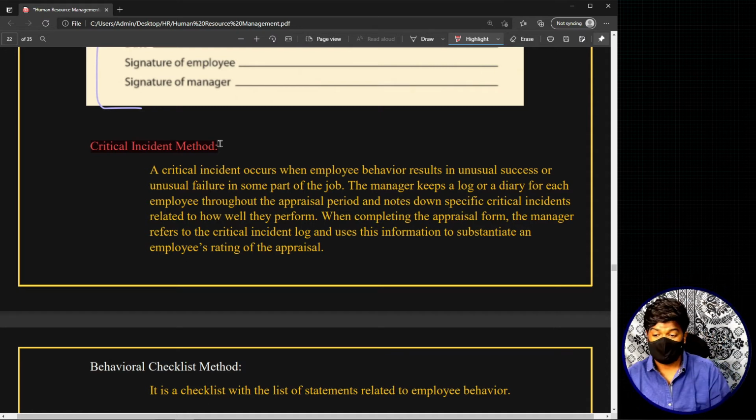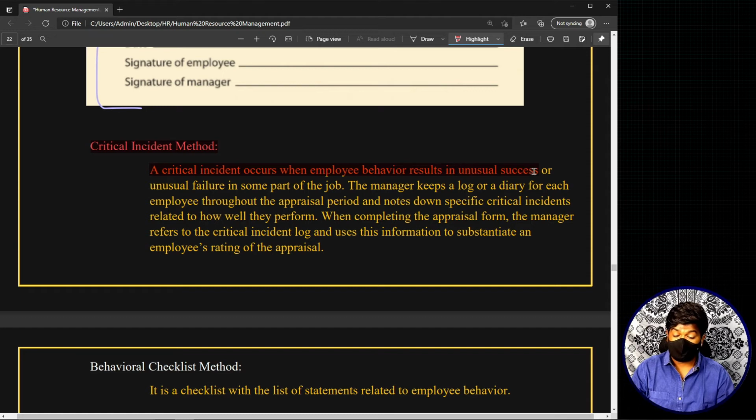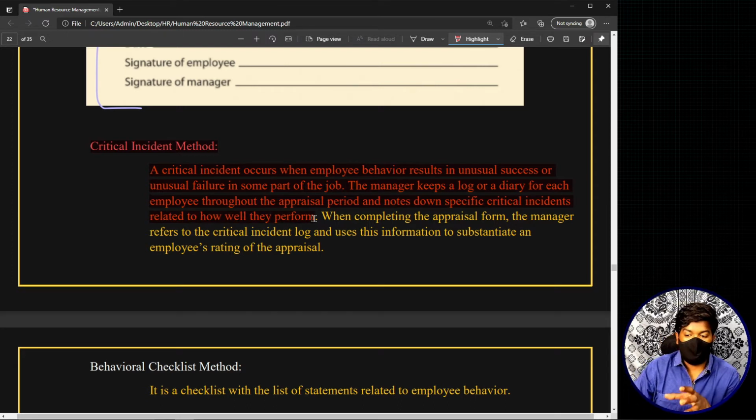Now see, a critical incident occurs when employee behavior results in an unusual success or unusual failure in some part of the job. The manager keeps a log or a diary for each employee throughout the appraisal period and notes down specific critical incidents related to how well they perform. In these four lines, we are just talking from a job or performance point of view. Now, I also discussed some examples which relate to the behavior point of view. So in the workplace, in the organization, whenever unexpected behavior occurs, unexpected success or failure in terms of performance or in terms of behaviors also, they are considered critical incidents.